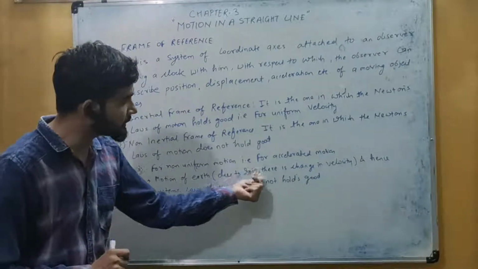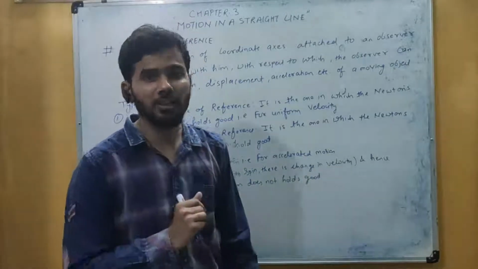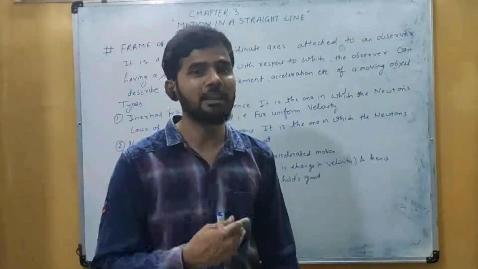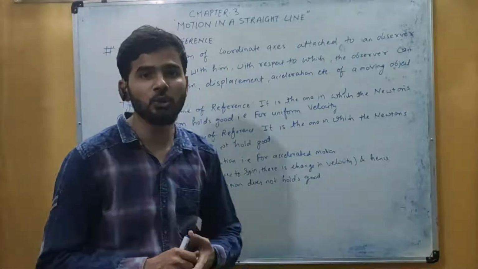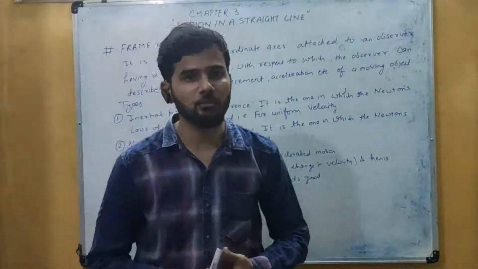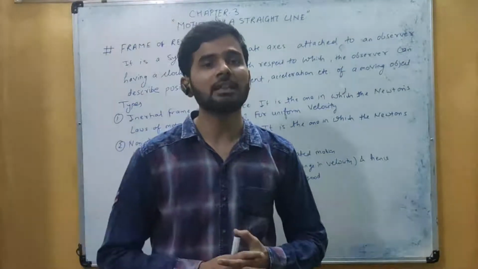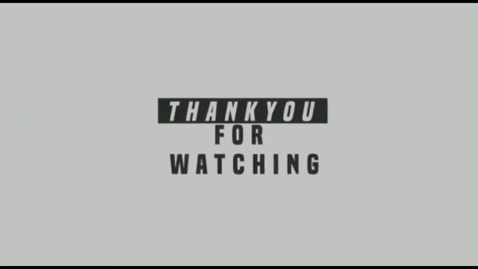अर्थ का मोशन है वो भी क्या है, नॉन यूनिफॉर्म है। क्यों? Due to its spin there is change in the velocity. अर्थ जो है वो अपनी एक्सिस पे भी क्या होती है, रोटेट करती है। तो उस स्पिन की वजह से वहां पर जो उसका मोशन है that becomes non uniform motion, and hence Newton's laws of motion do not hold good, and the system now will have the non-inertial frame of reference. So this is what about the introduction part of the third chapter of class 11, that is motion in a straight line.